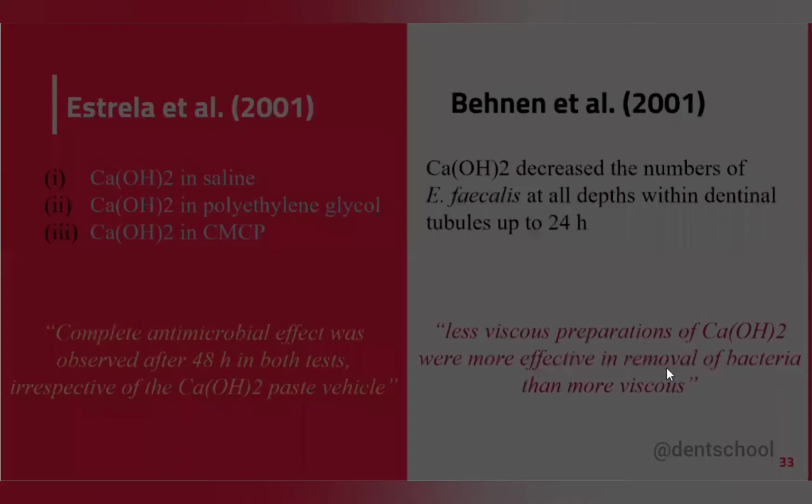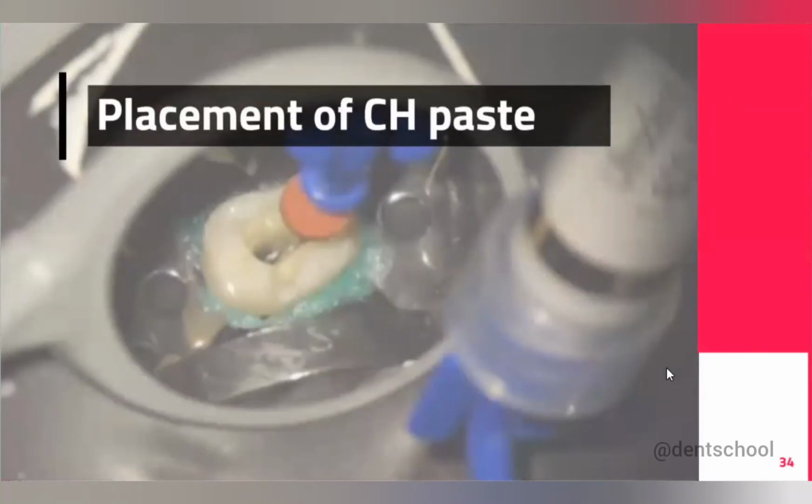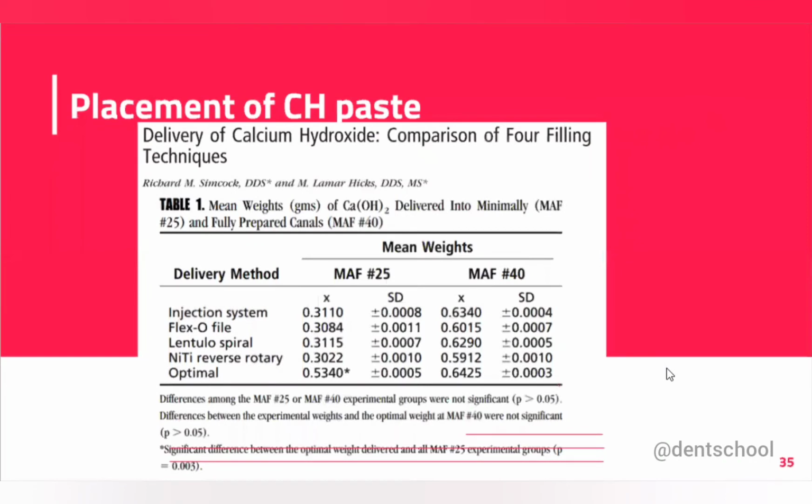Okay. Now we'll talk about the placement of calcium hydroxide paste. How will you place it inside the canal? There was one study in which they compared different delivery methods, like lentulospiral, normal file, flexofile, hand file, and NiTi reverse rotary, and they checked the placement of calcium hydroxide dressing in two samples, one with master apical size 25 and one with 40.